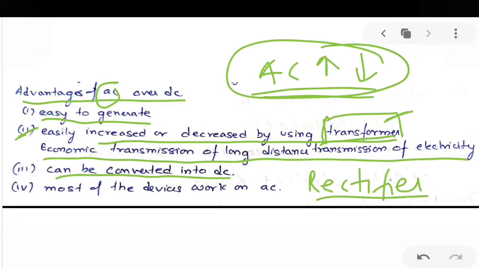Now the fourth advantage is that most of the devices we use are based on AC, whether it is your TV or your refrigerator. All these devices require alternating current, so most of the devices work on AC. So these are the four advantages of AC over DC. Now we will see the mathematical form, or the general form, of alternating current.